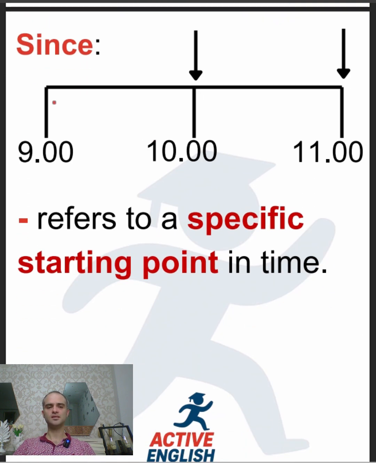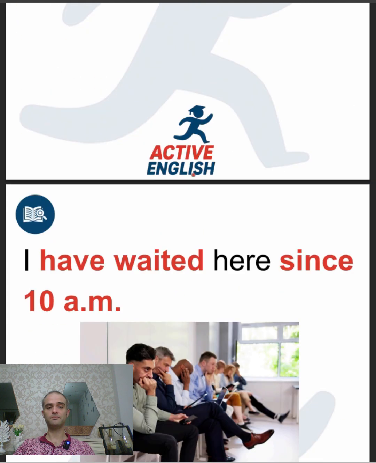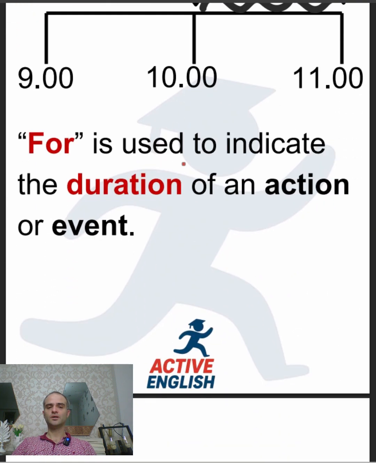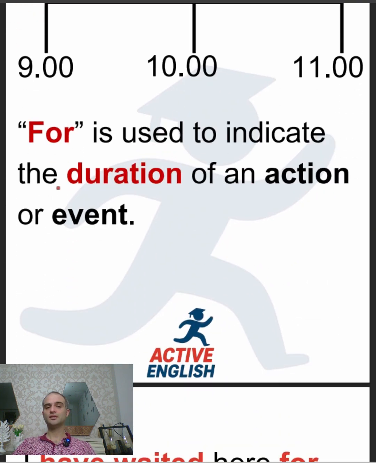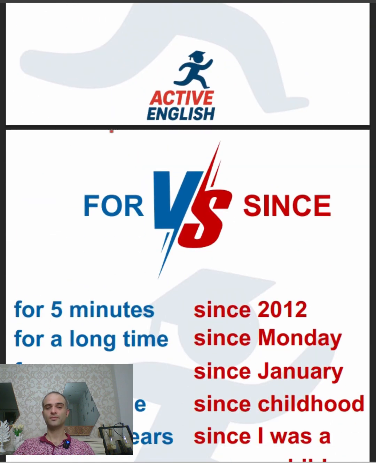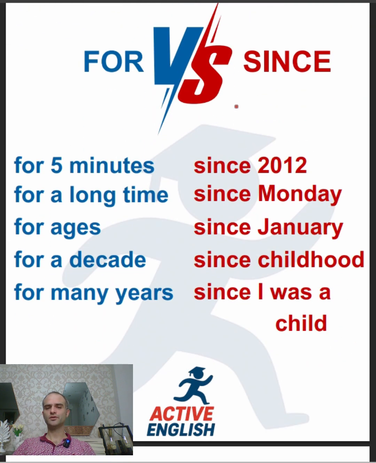Starting with since, it refers to a specific starting point in time. I have waited here since 10 a.m. For is generally used to indicate the duration of an action or event. I have waited here for an hour. So the difference between for and since can clearly be seen here. For is used for duration and since is used for a starting point.